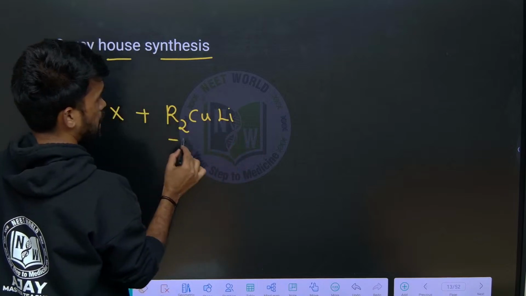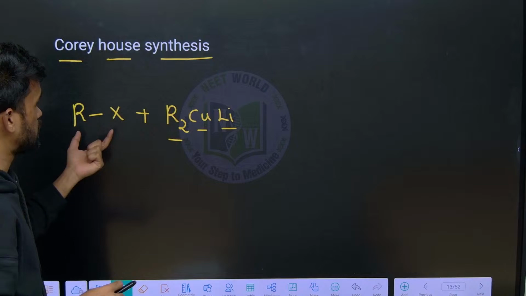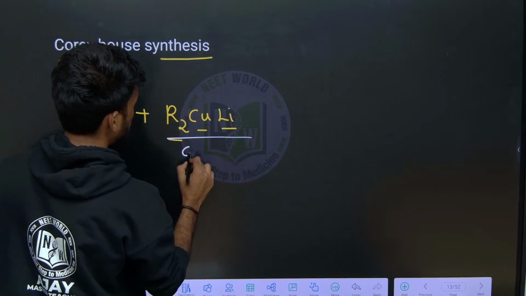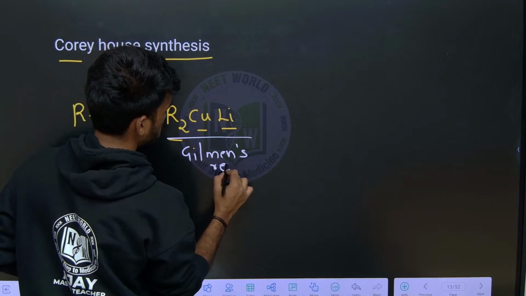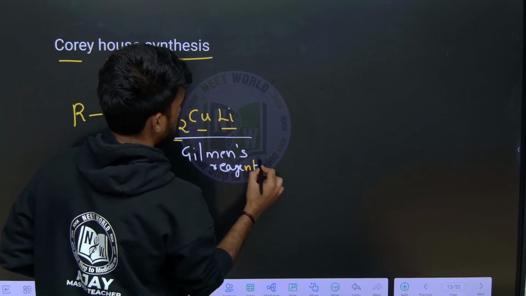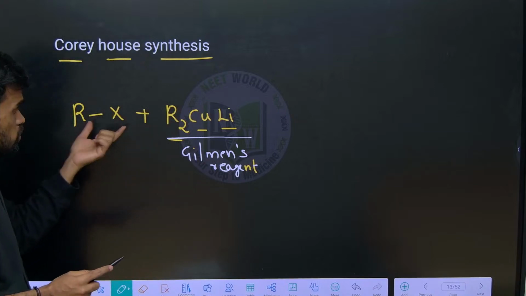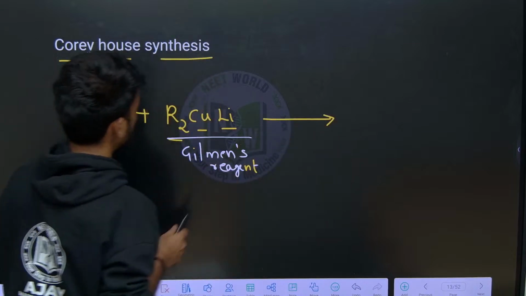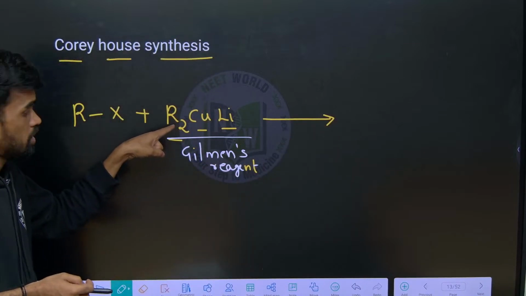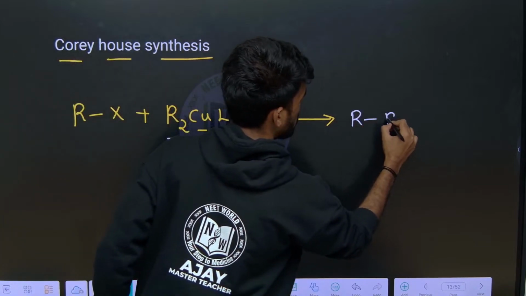Very important: what is the formula of Gilman's reagent? It is dialkyl lithium cuprate. When it is treated with RX, we get one R from here and this R, and they combine to form R-R.